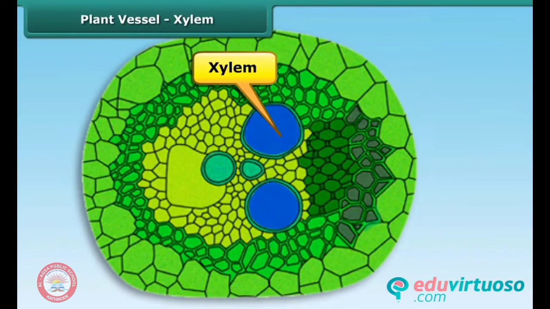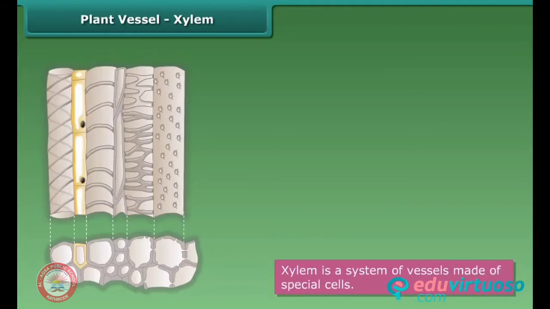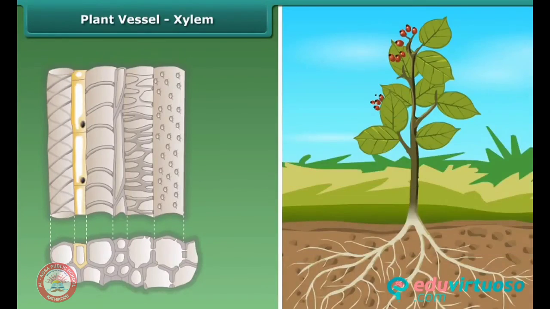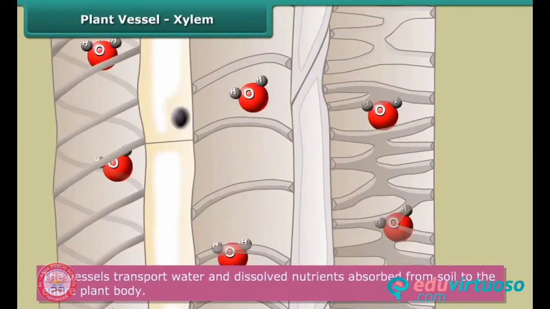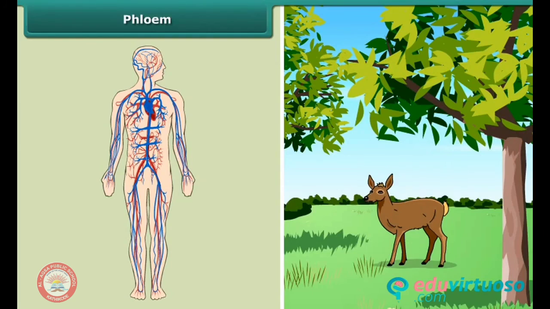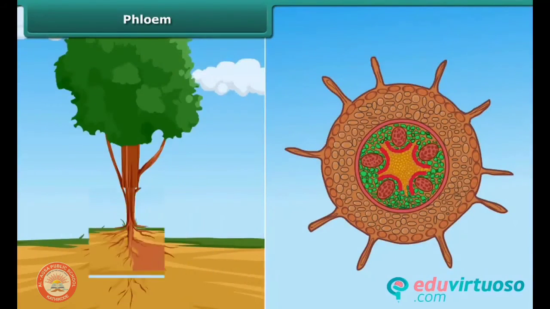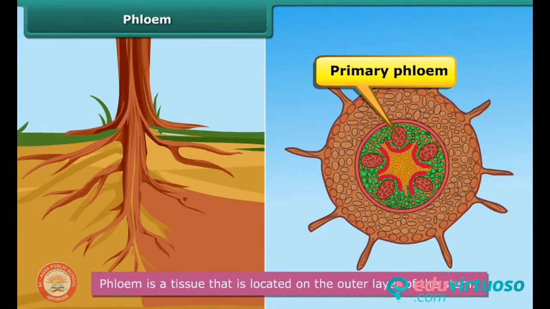The xylem is a part of the vascular tissue, and it is made up of special cells. Xylem forms a continuous network of channels that connects root to the leaves through the stem and branches, thus transporting water to the entire plant. As you know, in plants, food is prepared by leaves. This food should be transported to different parts of the plant by another tissue called phloem.